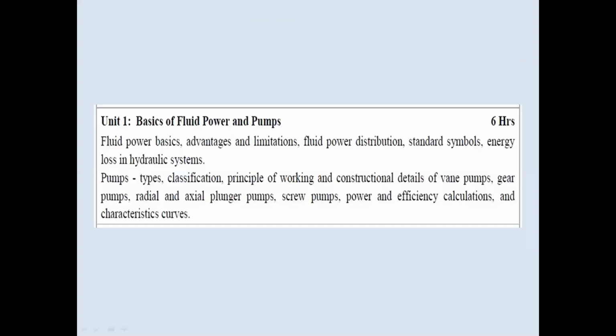So guys, before going to the lecture, we will discuss the syllabus of our first unit, that is basics of fluid power and pumps. As we see on the PPT, this first unit is divided into two sections. The first section shows the basics of fluid power, and the second section shows the pumps. Today we will discuss the basics of fluid power systems, advantages and limitations, comparison between fluid power systems, and fluid power distributions.